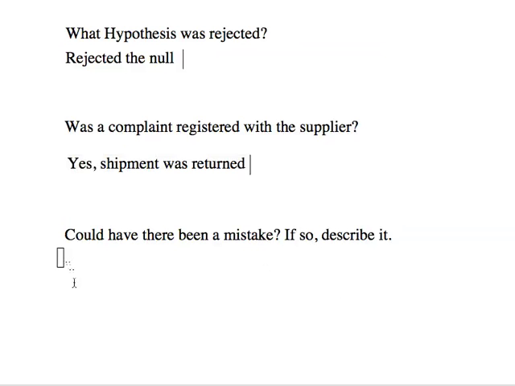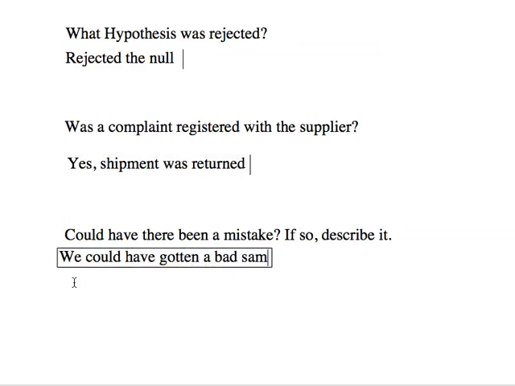So what could have happened is we could have got a bad sample, in other words, a sample that is not representative of the actual population. We're going to talk more about how to sample correctly when we get into chapters 2 and 3. But for the moment, just say we got a bad sample, it's just luck of the draw.